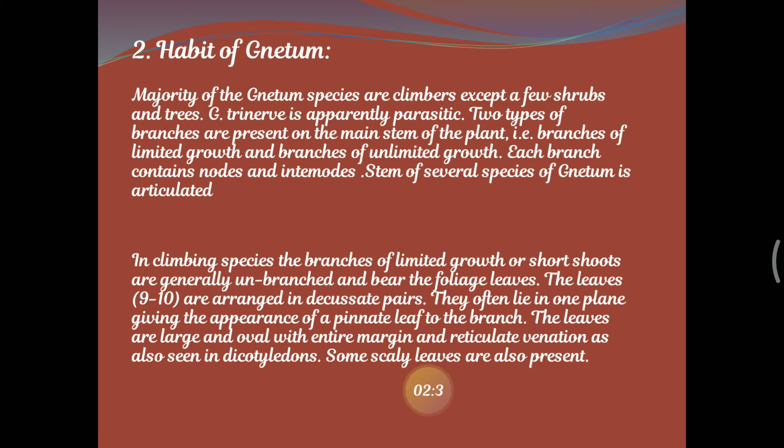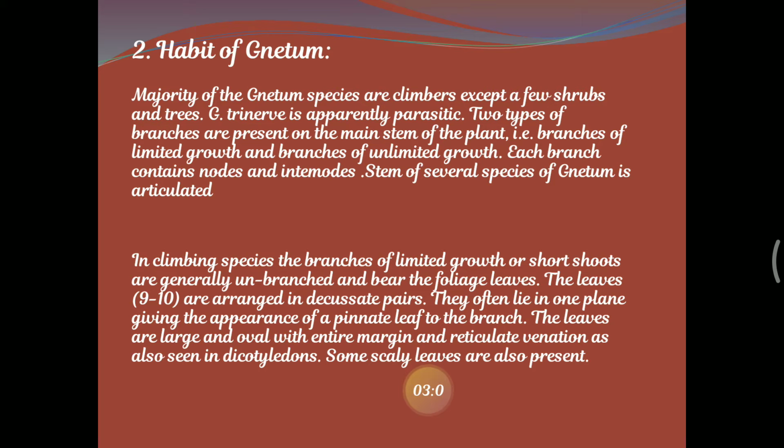and it consists of a stem, leaf and a taproot system. So it is highly well developed. It is differentiated into stem, root and leaf. Well developed systems are there. The majority of Gnetum species are climbers except a few shrubs and trees. Even some of the climbers and shrubs can be seen. Gnetum trinerve is apparently parasitic. So some of the plants are dependent on other plants.